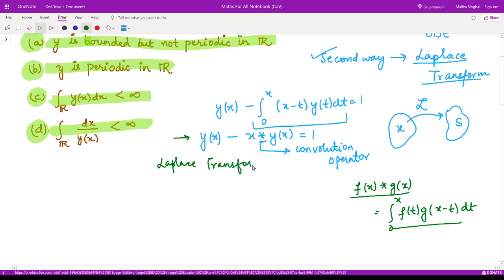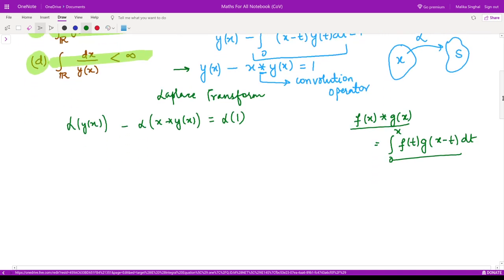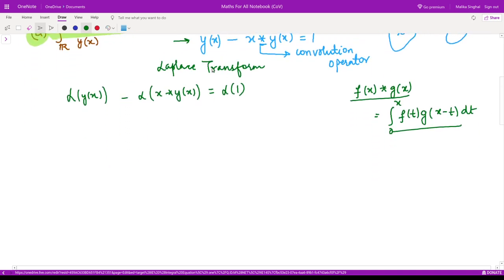So let us do that. It would be the Laplace transform of y(x) minus the Laplace transform of x star y(x) is equal to the Laplace transform of 1. Here you should know some very basic formulas of Laplace transform. I am calling the Laplace transform of y(x) capital Y(s).